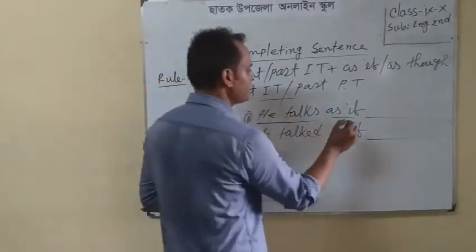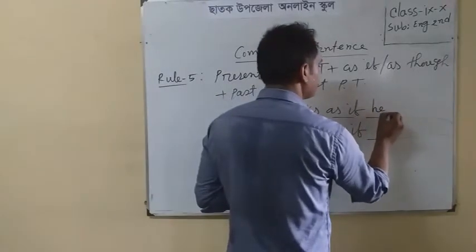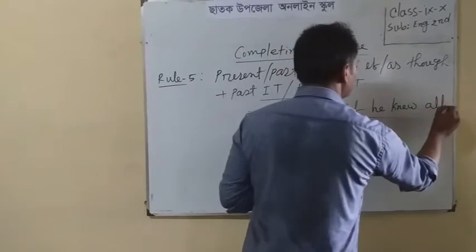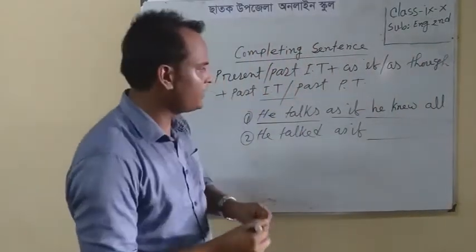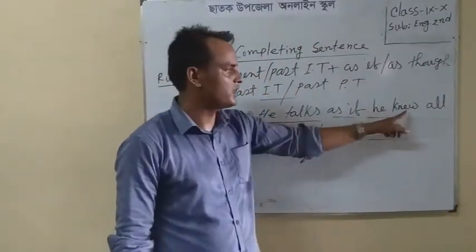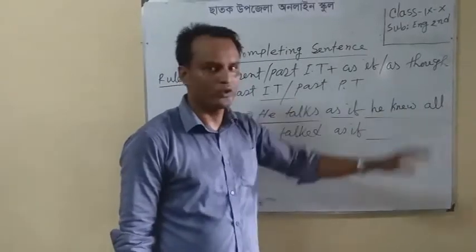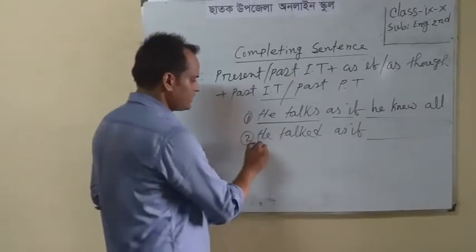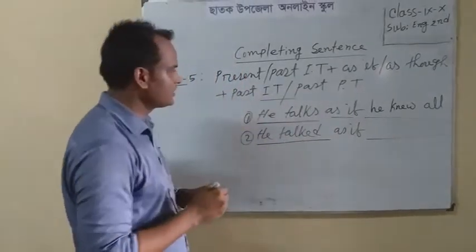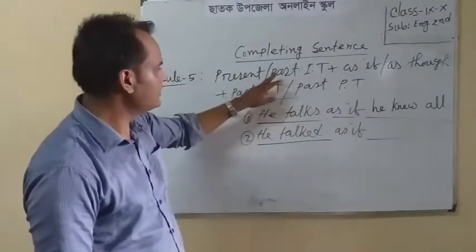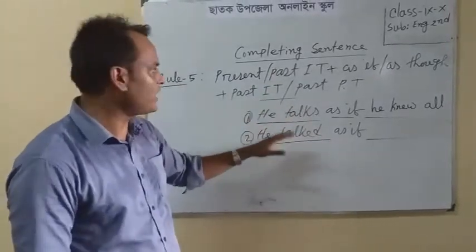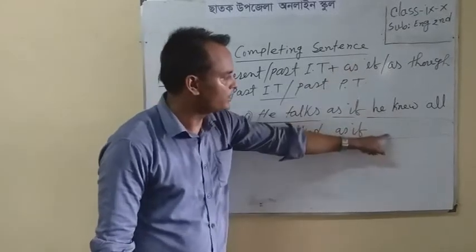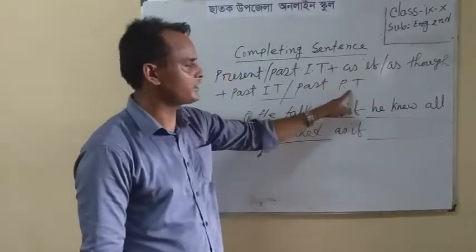He talks as if he knew all. Here I have written a sentence of past indefinite, subject plus past form of verb and object. Now look at example 2. Here is the sentence in past indefinite tense. If the incomplete sentence starts with past indefinite tense and the conjunction is "as if", then we shall complete it with any sentence of past perfect tense.